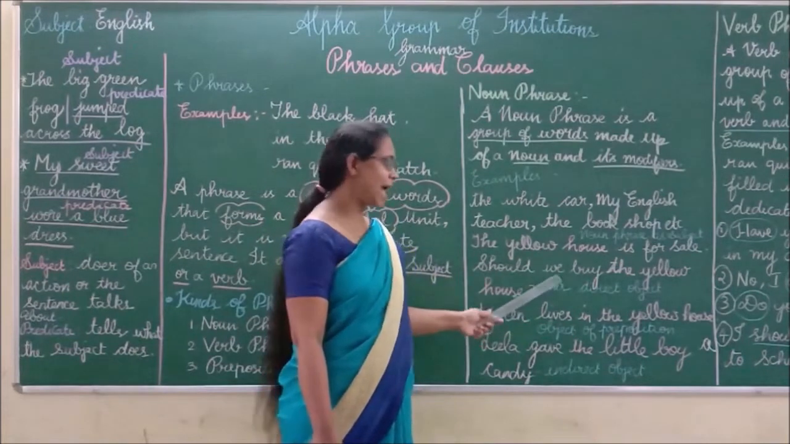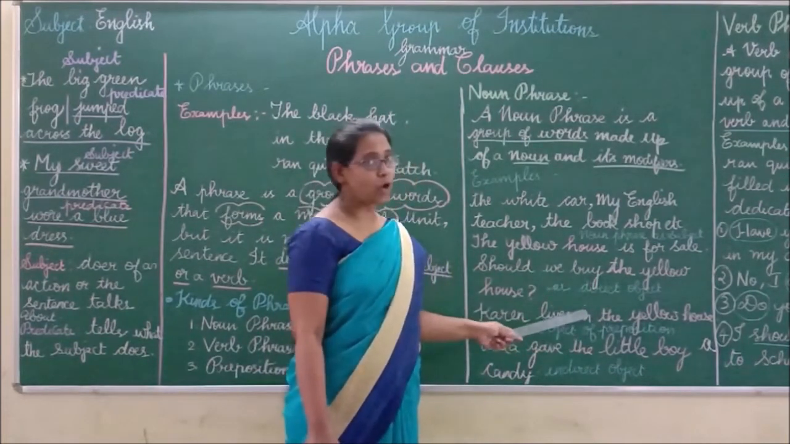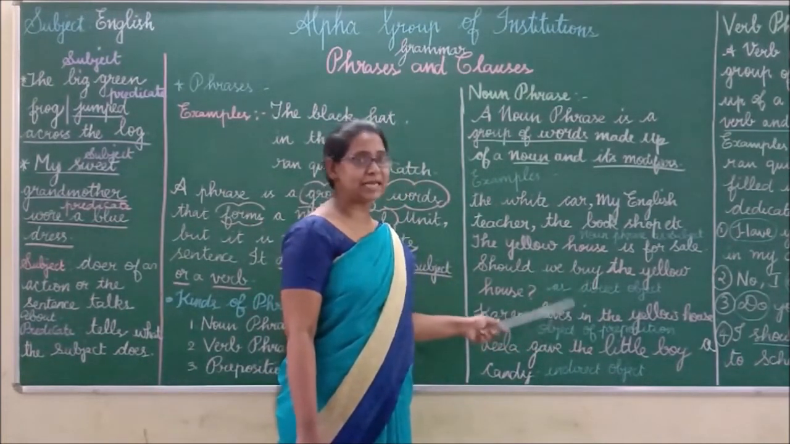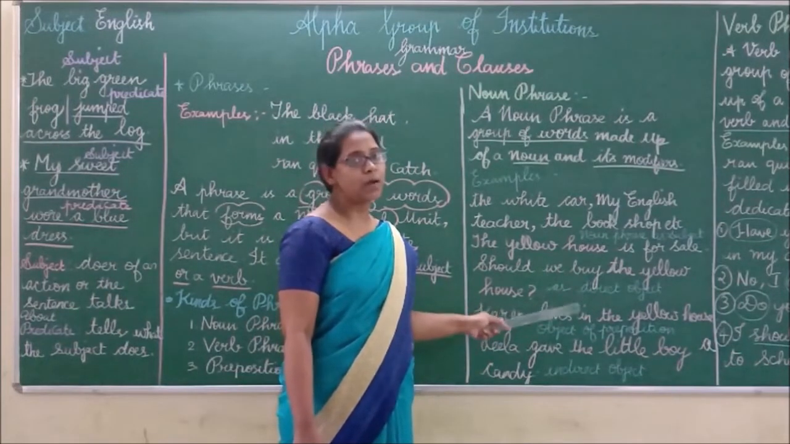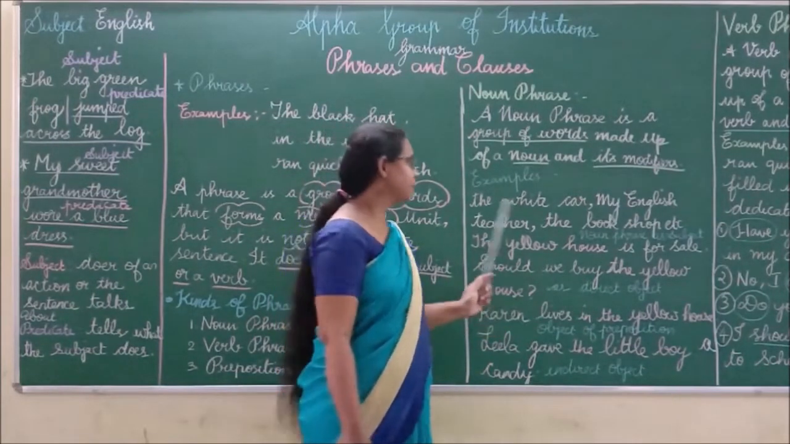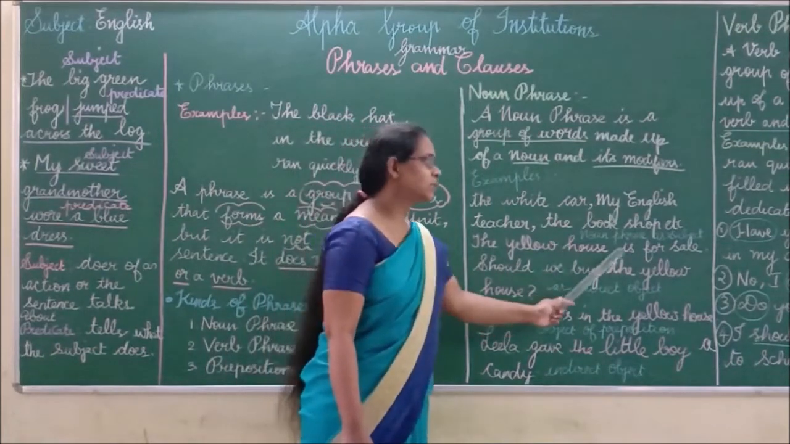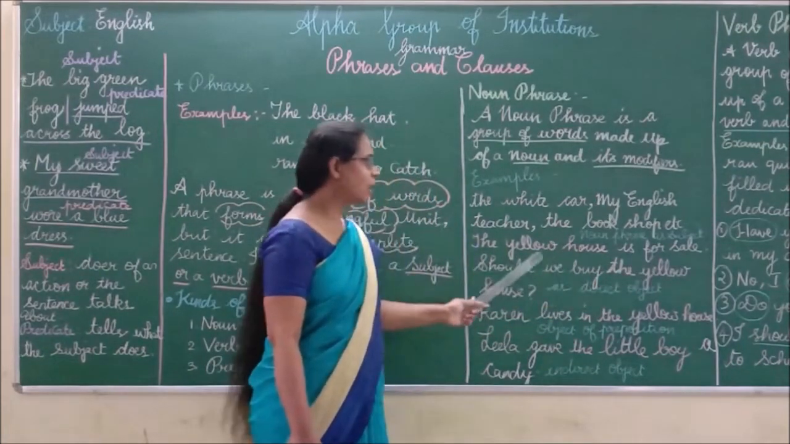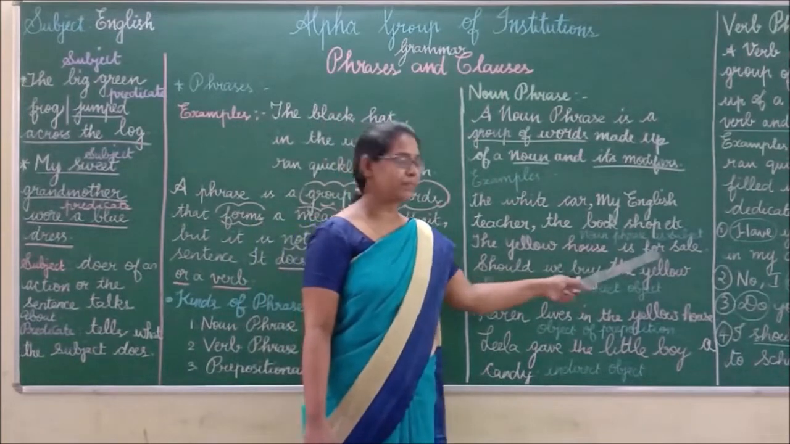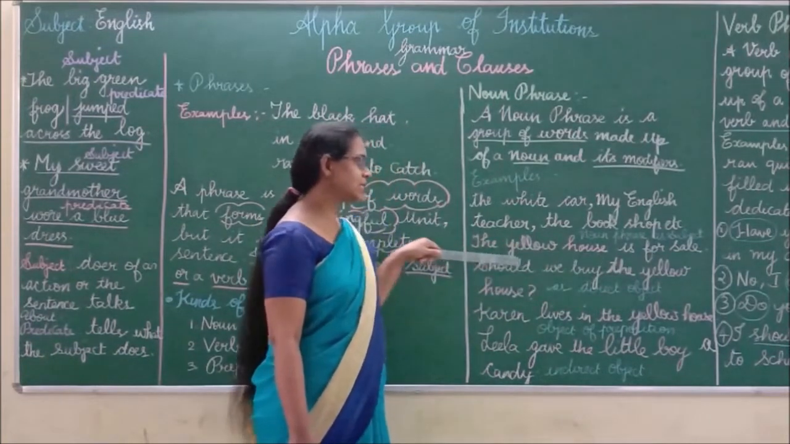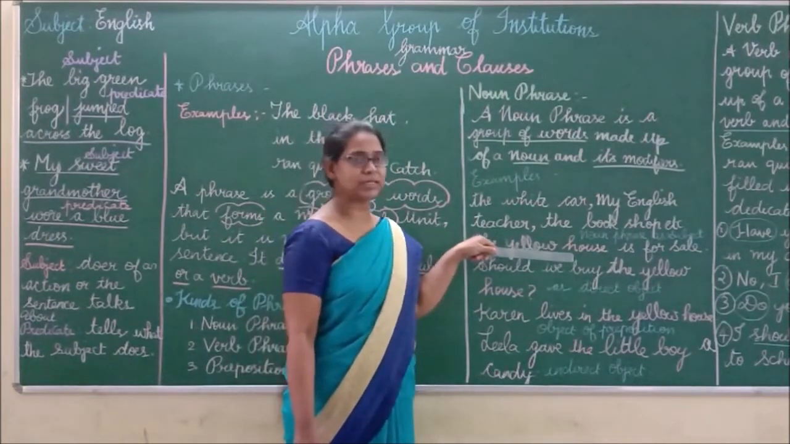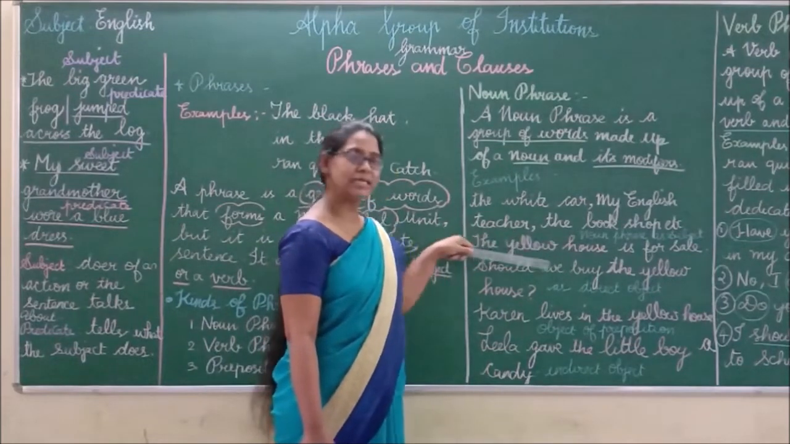Noun phrases can act as a subject, a direct object, an indirect object, or an object of a preposition. Example: The yellow house is for sale. Here the noun phrase is the yellow house, and it acts as a subject.